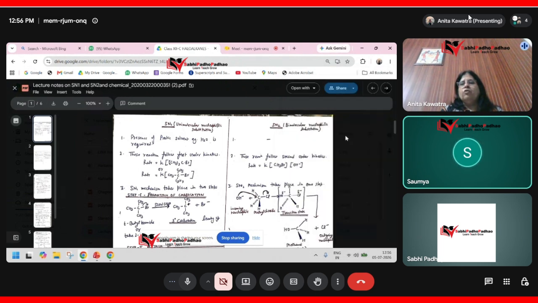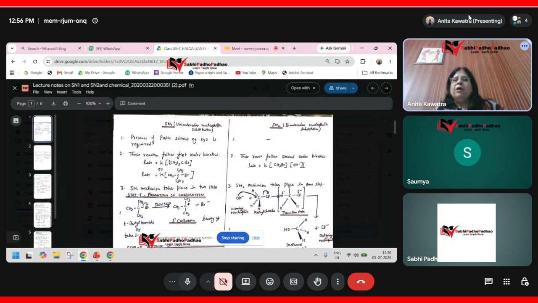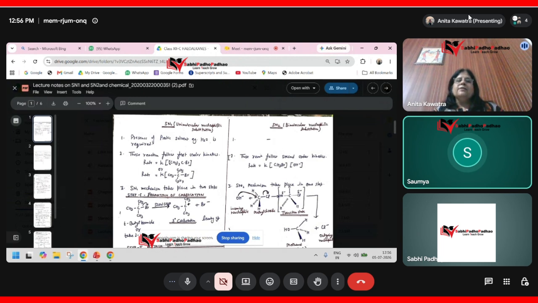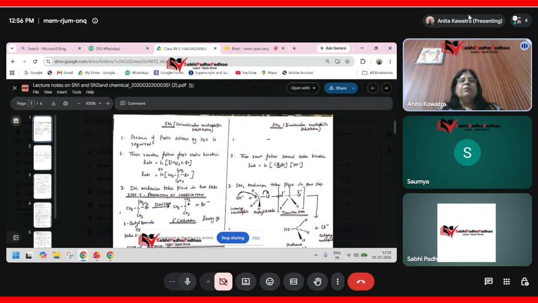I hope you can see my page now. Yes, ma'am. Now you see where my mouse is moving. Here in the second point, in SN2, it is depending on CH3Br as well as OH ions. Whereas if you see, the rate is depending only on the concentration of alkyl halide. Here I have written tertiary. Here I have written primary alkyl halide. Getting my point? Yes, ma'am.